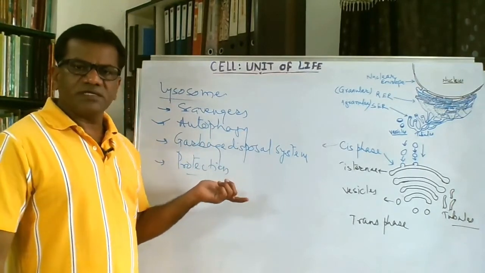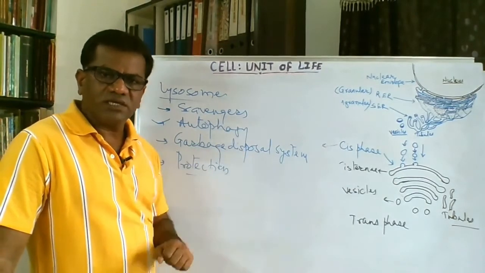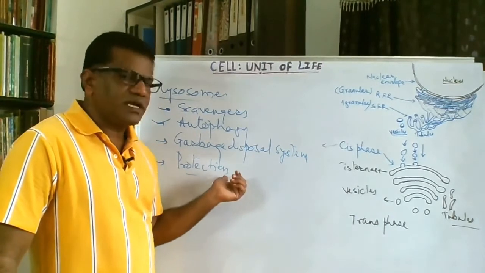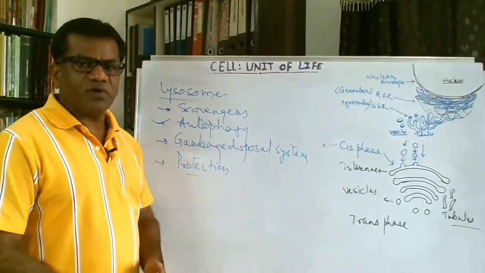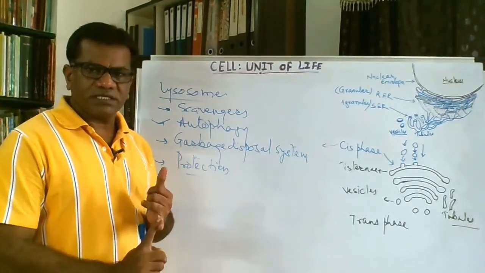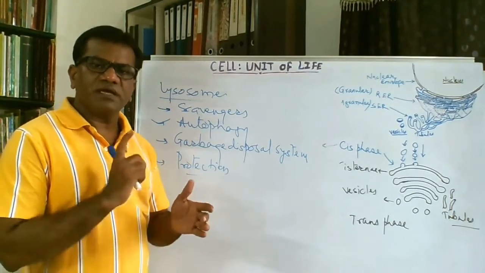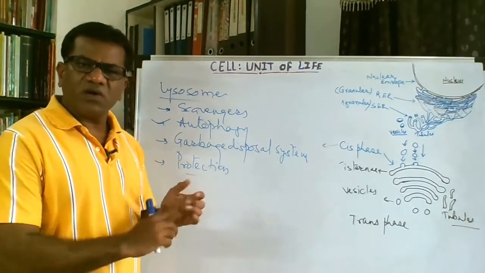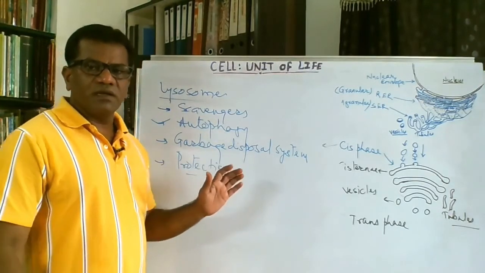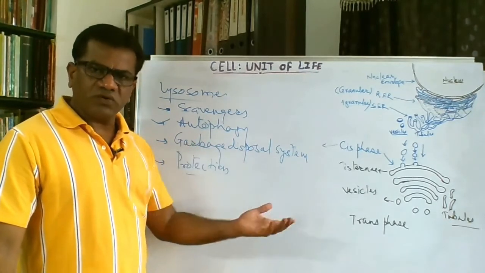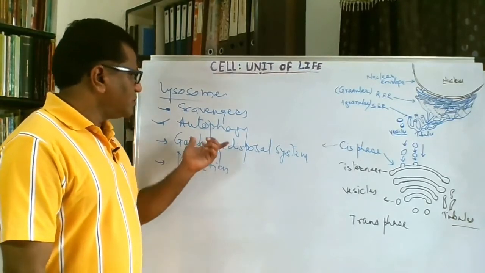Protection. Lysosomes help to protect us because lysosomes have digestive enzymes. So when a bacterium or virus enters our body, we put that bacterium in the lysosome and it is totally digested, because whatever is needed to digest the bacteria is present in the lysosome: lipid breaking enzymes, protein breaking enzymes, carbohydrate breaking enzymes, all of them. So bacteria, such foreign bodies and foreign pathogens, are destroyed or digested inside the lysosomes.